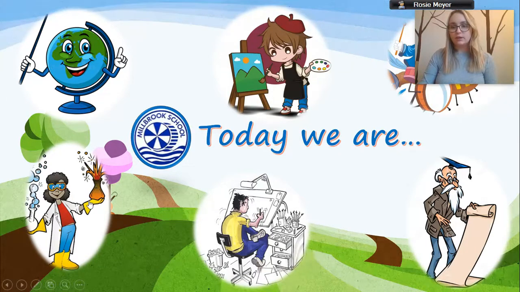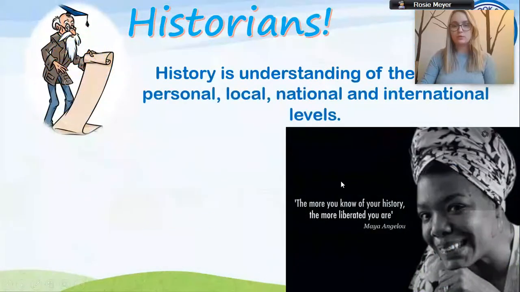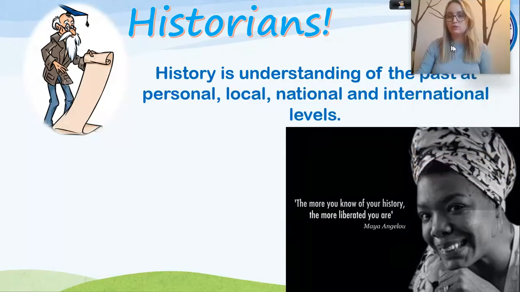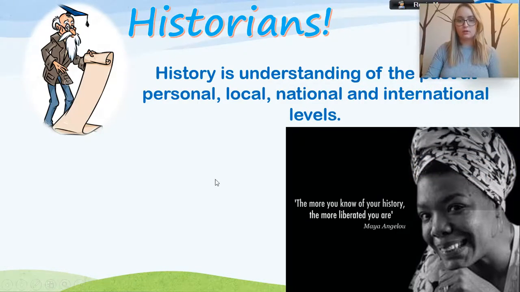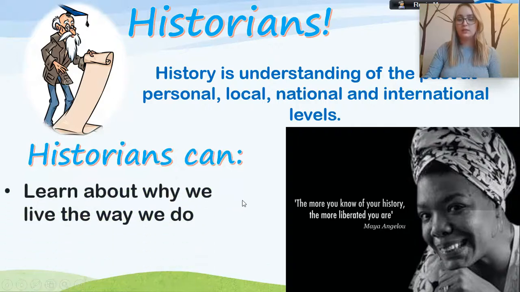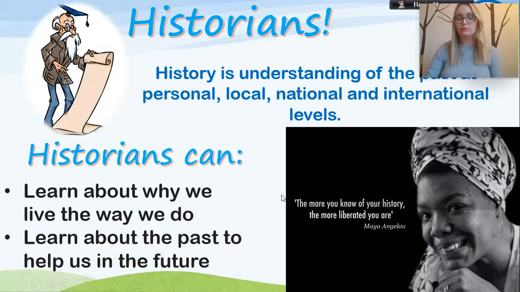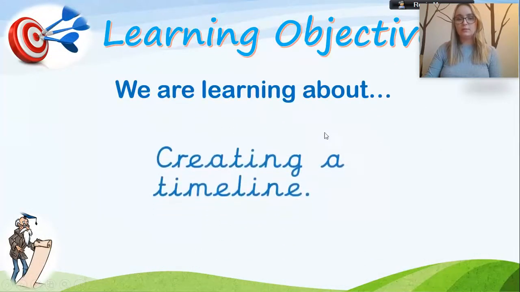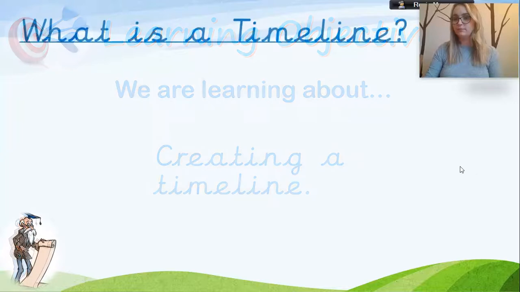Now today we are going to be historians again. So remember, history is the understanding of the past at the personal, local, national and international levels. So historians can learn about why we live the way we do and learn about the past to help us in the future. So today we are learning about creating a timeline. So let's have a look.